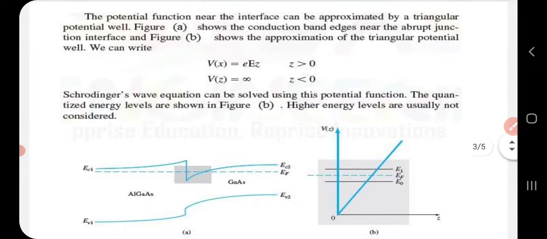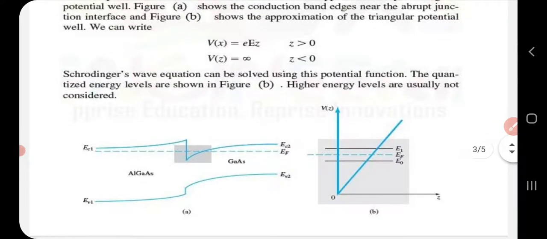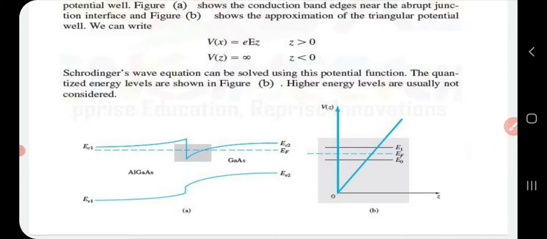V(z) is eEz, that is, the charge of the electron times the electric field along the Z direction, where Z is greater than 0, whereas the potential is infinity for Z less than 0. Using these potential functions, we can solve the Schrodinger wave equation. The quantized energy levels thus obtained are shown in figure B. In this case we are not considering higher energy levels.